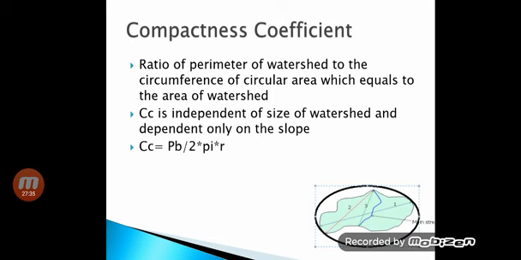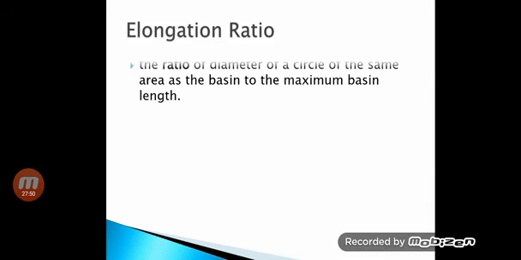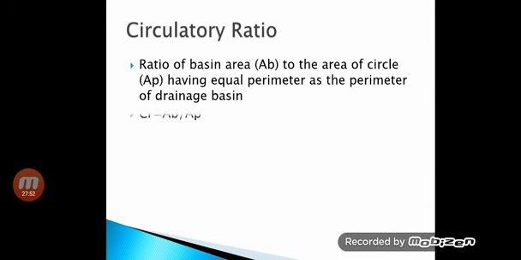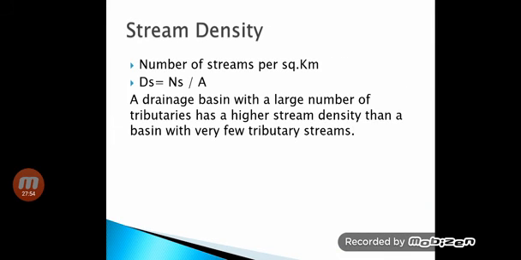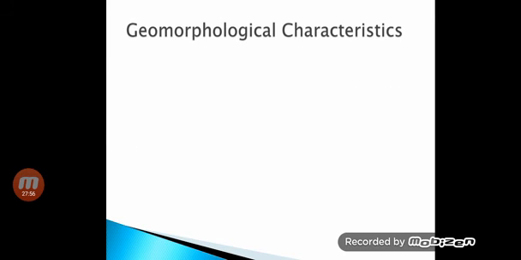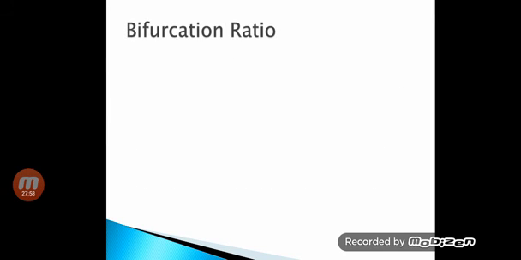to the circumference of a circular area which equals the area of the watershed. So you have to draw an imaginary circle whose area will equal the area of the watershed. Everybody knows the area of the watershed is given, which is 26,000 kilometers square.